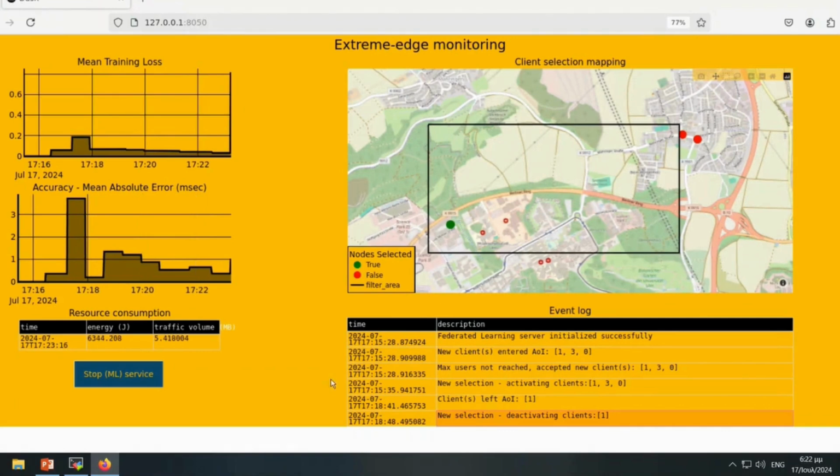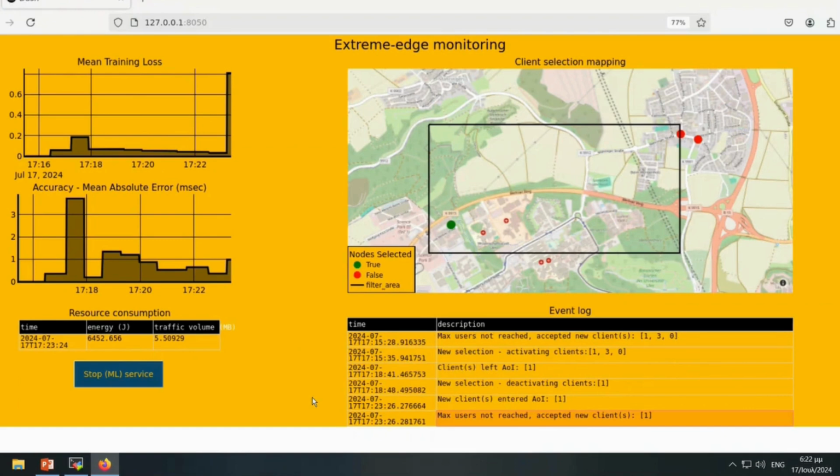This is the vehicle that is actually going into the area as we speak, and is also represented in our map. And meanwhile, in the event log, we can see that the Extreme Edge Orchestrator has identified this change and will fire a new activation execution command.